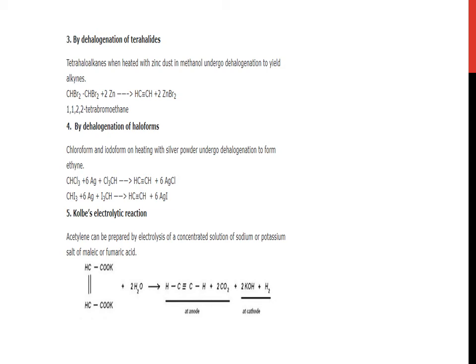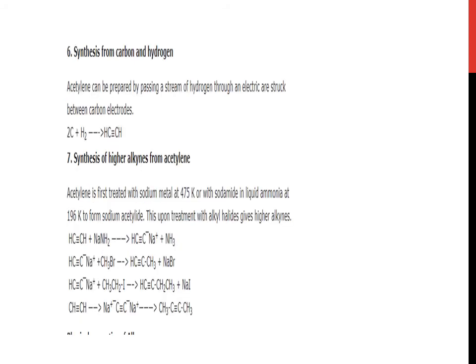Now, what is Kolbe's electrolytic reaction? Acetylene can be prepared by electrolysis of a concentrated solution of sodium or potassium salt of fumaric acid. CHCOOK, double bond CHCOOK and water gives CH triple bond CH and carbon dioxide and potassium hydroxide and hydrogen. Synthesis from carbon and hydrogen. Acetylene can be prepared by passing a stream of hydrogen through an electric arc struck between carbon electrodes. The reaction is shown to you.